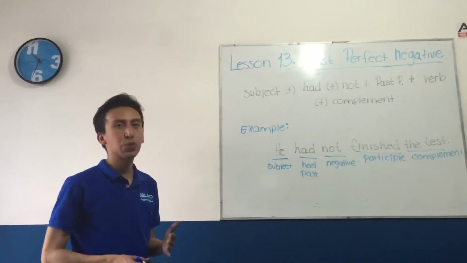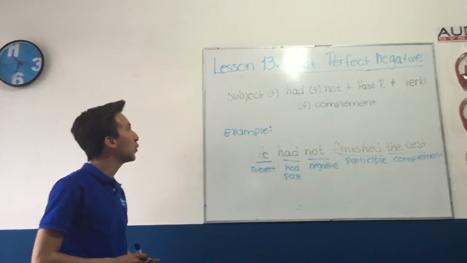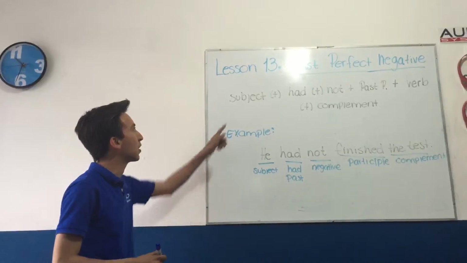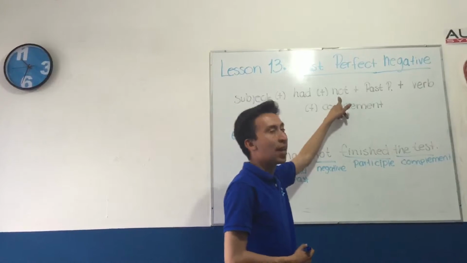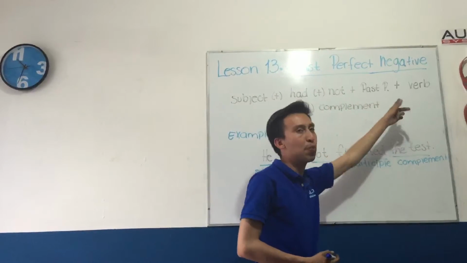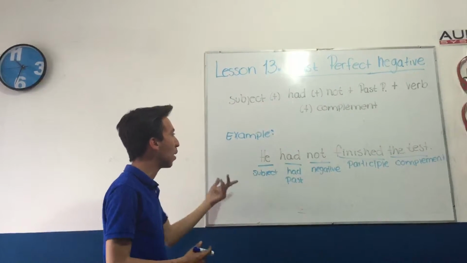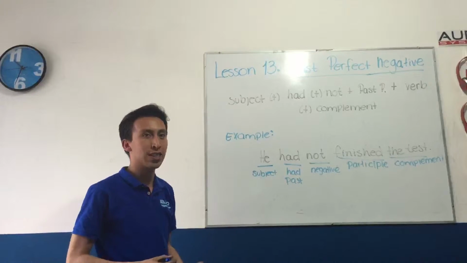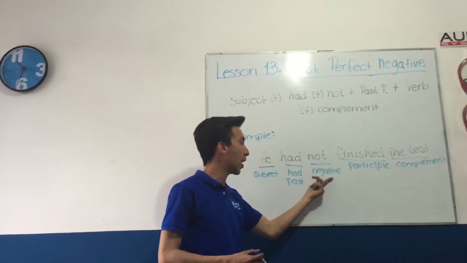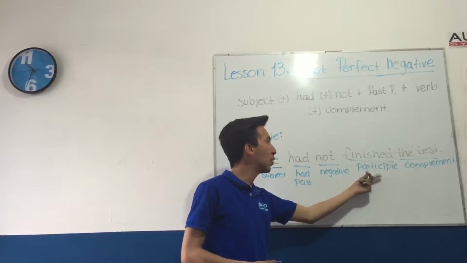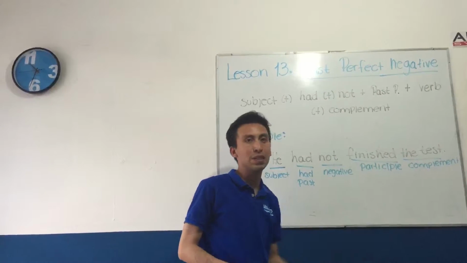Lesson 13, past perfect negative. We're going to work with the past perfect negative with the subject, then the had, not in negative, the past participle, the verb, and the complement. Example: he had not finished the test. We have here the subject, had in past, the negative not, the participle finished, and the complement, the test.